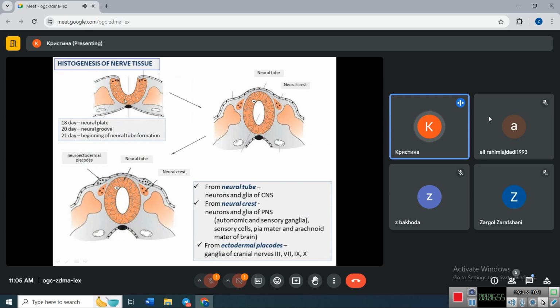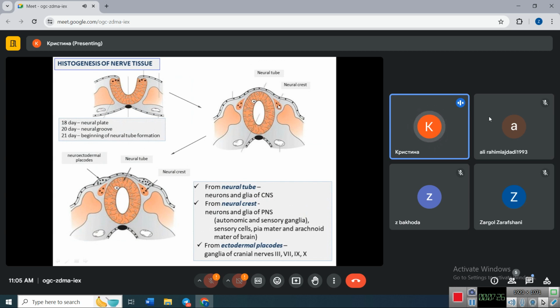First, neural plate forms, and then it becomes closed, and the closure begins at day 21, and its final day is about 25.